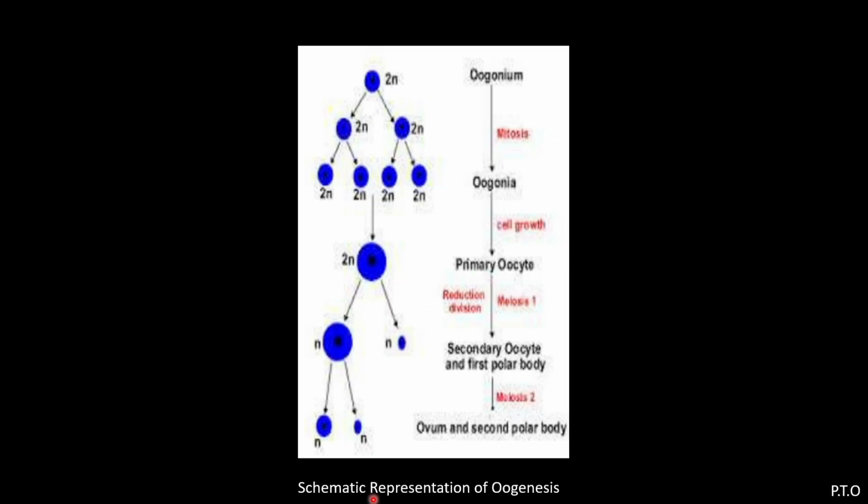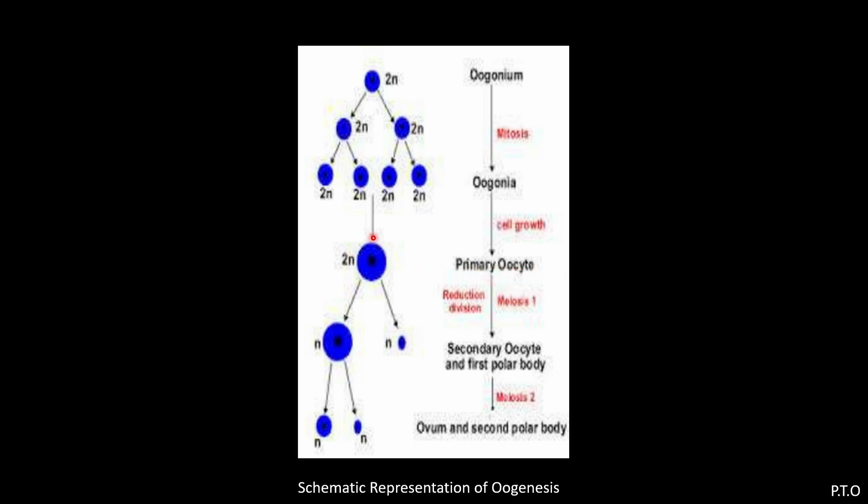Here is the schematic representation of oogenesis, which is important from the exam point of view. Here you will find oogonium. Oogonium undergoes multiplication, oogonia form, and the process is mitosis. So the first stage is the multiplication stage. The second is the growth stage. It will increase in size. Chromosome number remains the same, that is 2n, 46 chromosomes diploid, and it will form the primary oocyte.